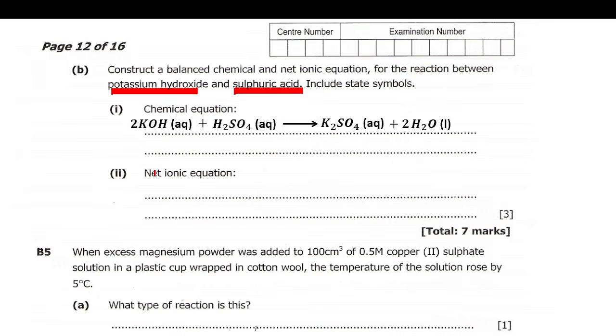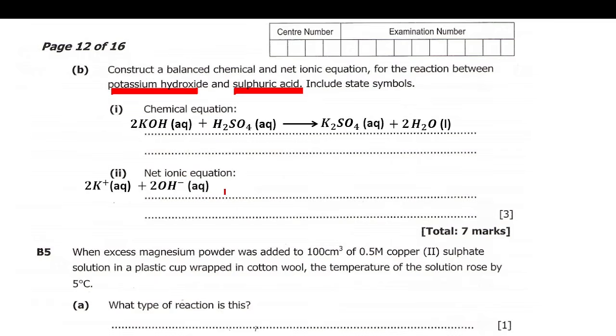Now they need the net ionic equation. Here you need to know how to write the net ionic equation. So we'll split this into 2 like this. Potassium hydroxide will be split into potassium ion, and since there's a 2 here, potassium ion is a plus, because potassium is a metal, so it will have a positive charge, and this 2 in front here. Then plus the hydroxide, which is a nonmetal radical, with its charge negative, and it is in aqueous.